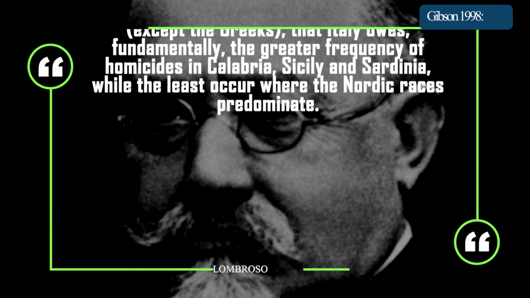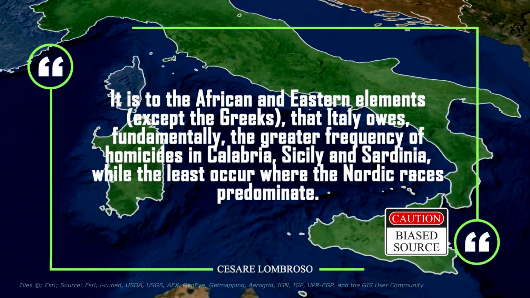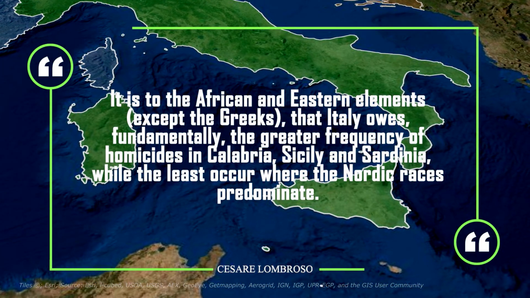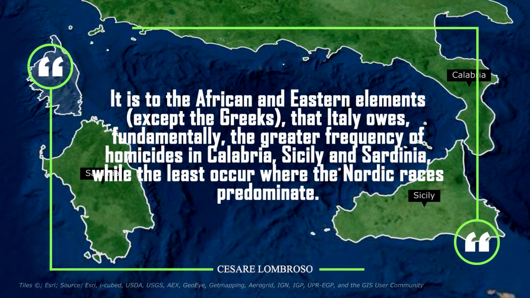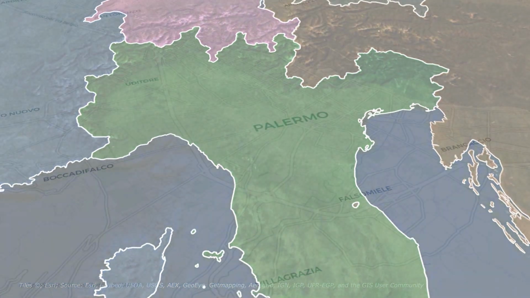Inspired by the ever-growing social Darwinism of the late 19th century, the northern Italian criminologist Cesare Lombroso stated in 1897, "It is to the African and Eastern elements that Italy owes, fundamentally, the greater frequency of homicides in Calabria, Sicily, and Sardinia, while the least occur where the Nordic races predominate."